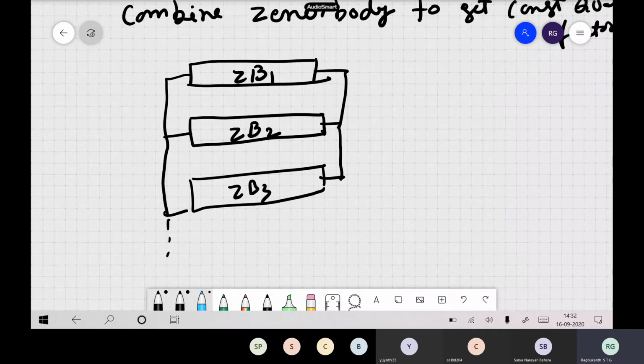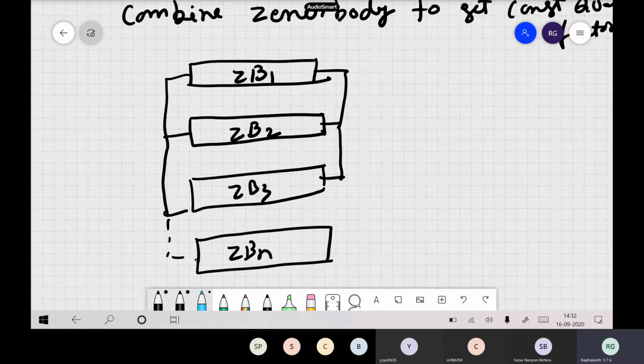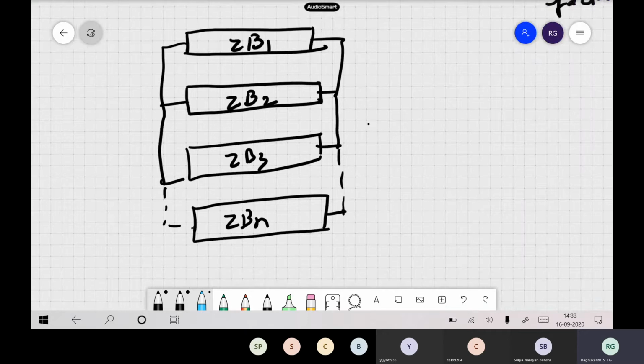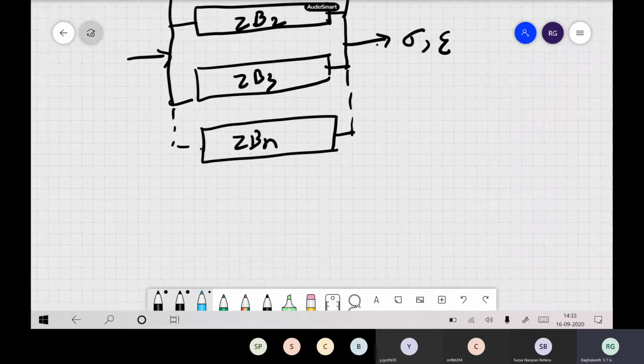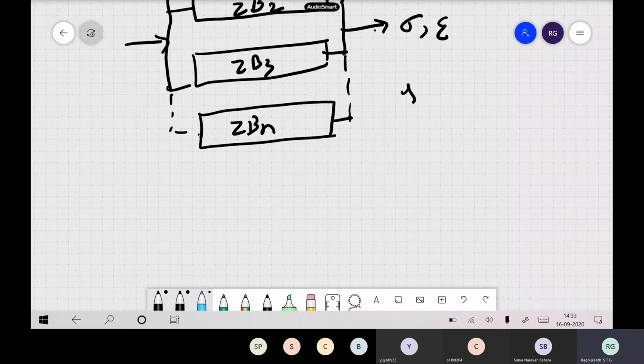Like this you can draw some n standard linear solids. How many are required depends on your problem and on your material. This is our standard linear solid, the famous one which everybody uses in seismic work.